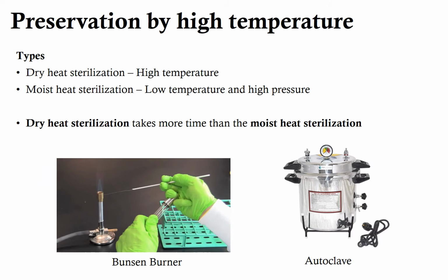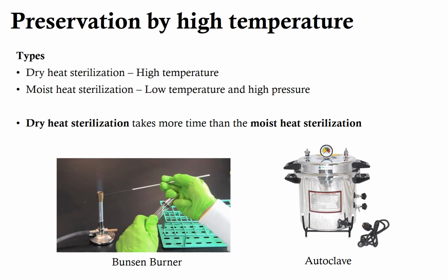So in this slide we will be studying preservation by high temperature, which includes dry heat sterilization and moist heat sterilization. Usually after sterilization, products are sealed to prevent entry of the microorganisms from outside. And the temperature and the time required for sterilization will depend upon the type of the product. Both dry heat and moist heat is used to sterilize. However, there is difference between the two. In dry heat, usually dry air of high temperature is used, whereas in moist heat, you will be using low temperature and high pressure of water.